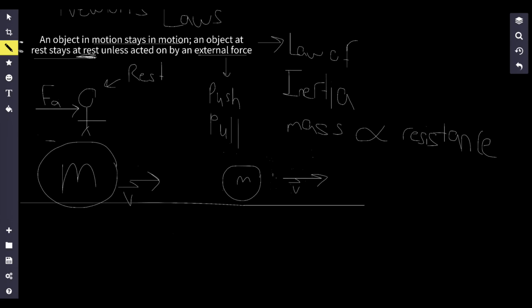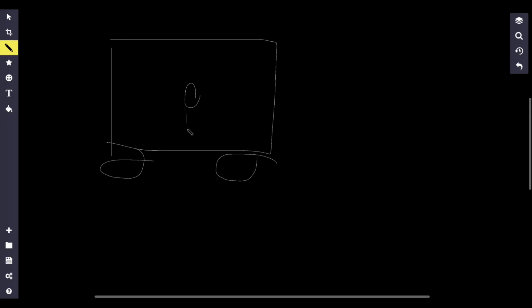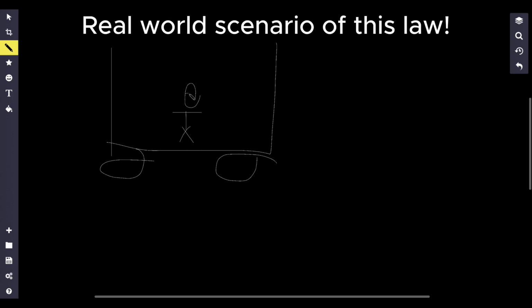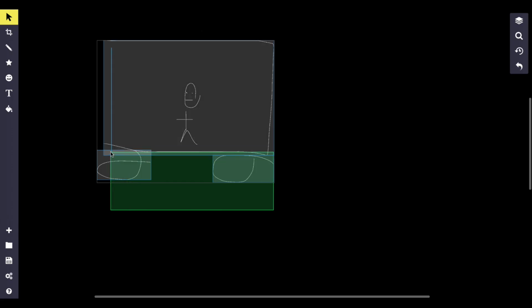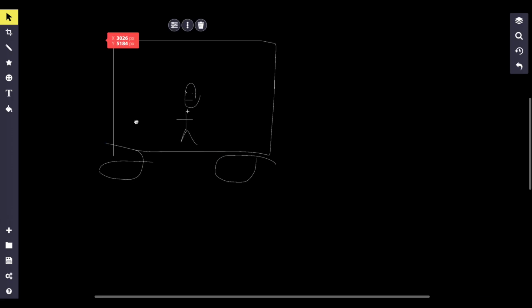So basically, objects that are heavier have a tendency to stay at either constant velocity or at rest because they do not want to be changed, right? It's going to be harder. They're on like a bus. So let's just say this is a bus and this is you standing there. Now let's say you were not prepared and the bus suddenly jolts forward. So the bus suddenly moves forward. What do you think is going to happen to your body?